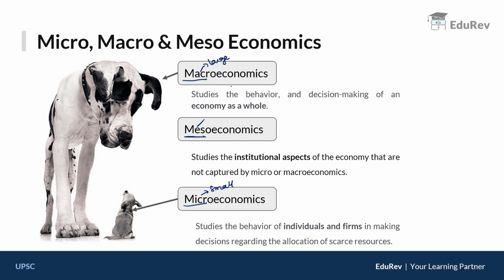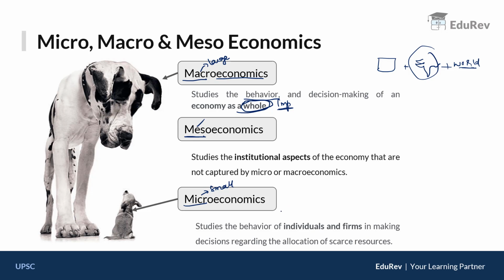Clear? So macroeconomics, as we have studied economics, studies the economic behavior of individuals or firms. Therefore macroeconomics studies the economic behavior and the decision making of the economy as a whole. This "as a whole" is very important because of this whole part it becomes complete. That means if you are going to study the economic behavior of a particular area, a block, or it may be a district, or a state, or a country such as India itself, or the world altogether, such economics we generally call macroeconomics.